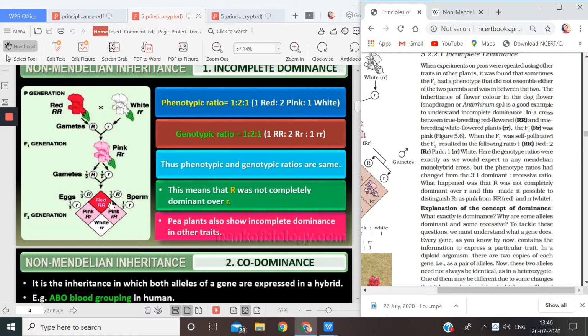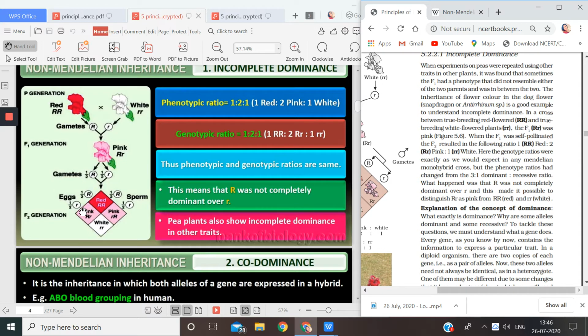That means in this case the flower is red only when both the alleles are capital R. Here the flower is white only when both the alleles are small r. And here they are pink because both capital R and small r have tried to express themselves. That means incomplete.